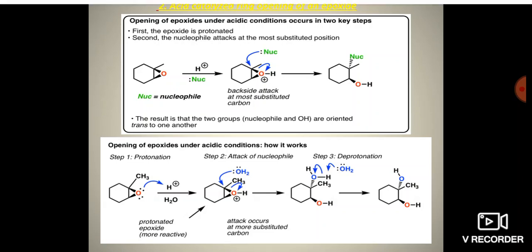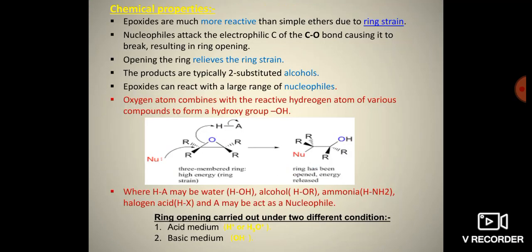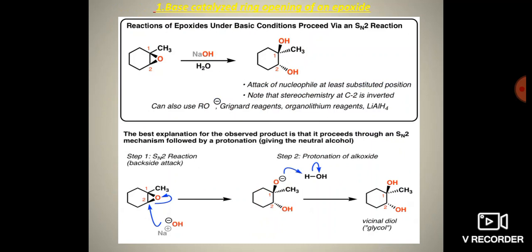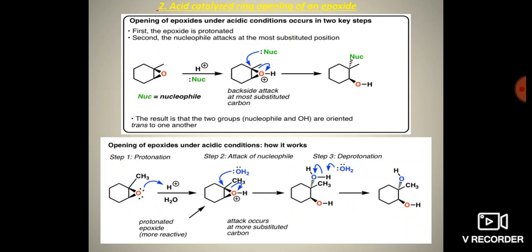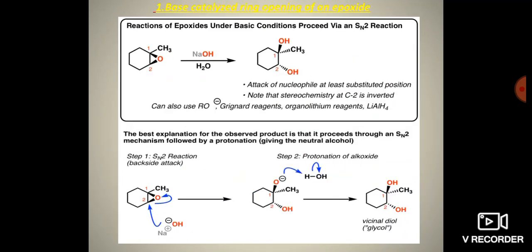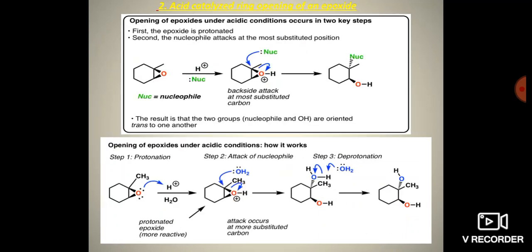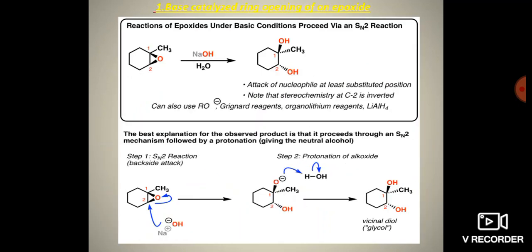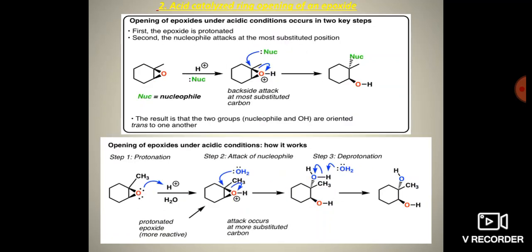So these are the two chemical properties, that is by using a base catalyzed, there is formation of a diol. By using acidic condition, same, we get the diol. But in basic condition, very important, the nucleophile attaches to the less substituted carbon atom. In acidic condition, the nucleophile attacks the most substituted position. And in basic condition, an SN2 reaction takes place. In acidic condition, an SN1 reaction takes place.